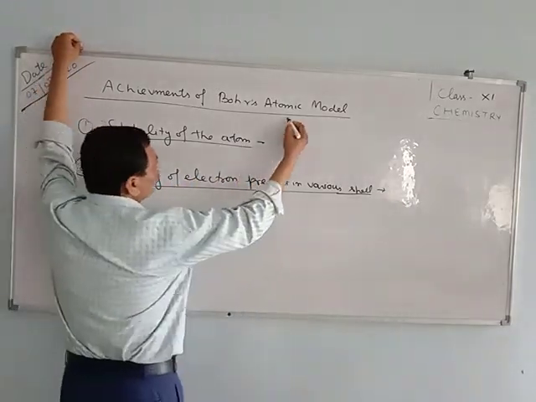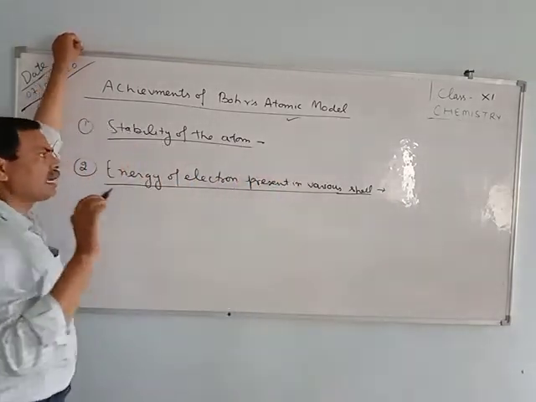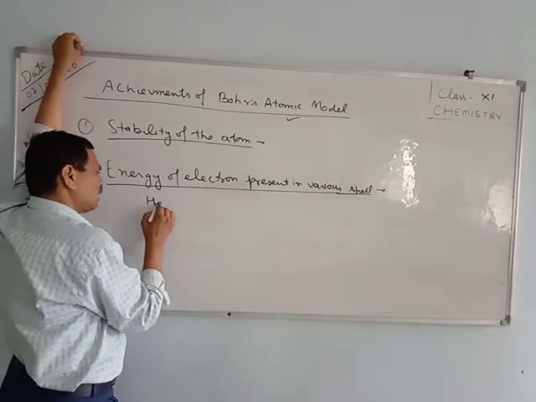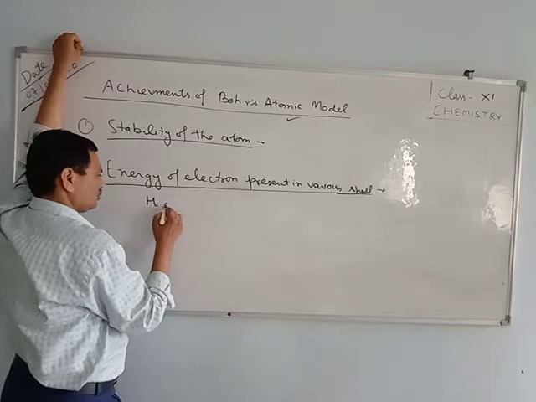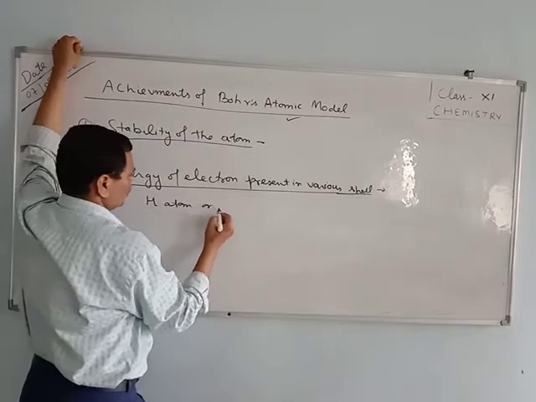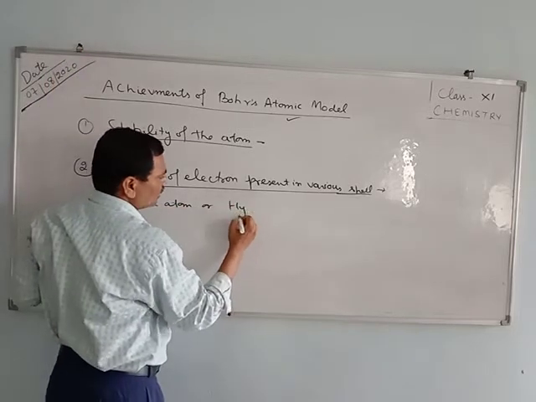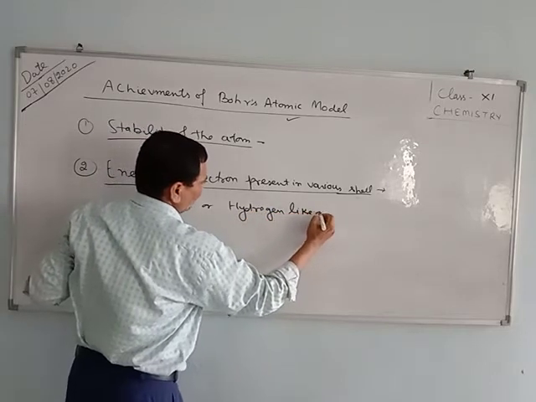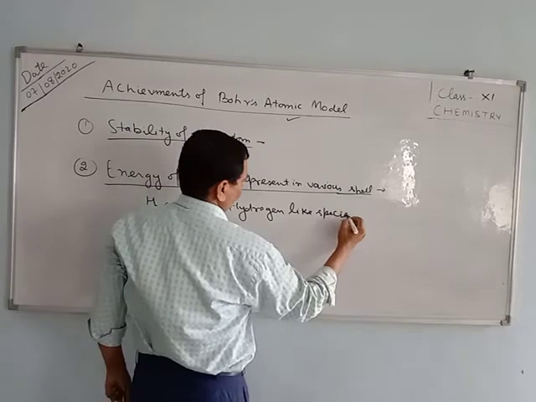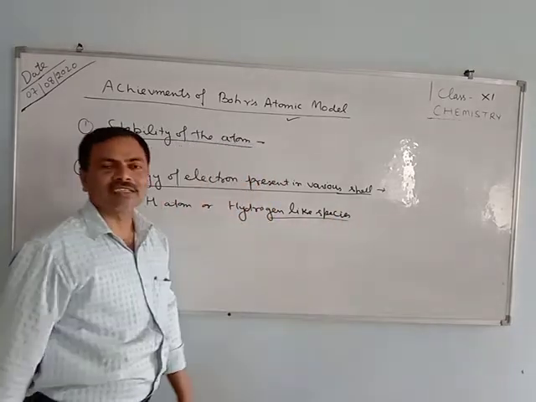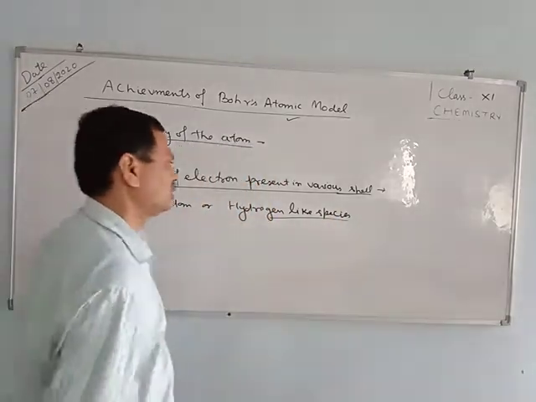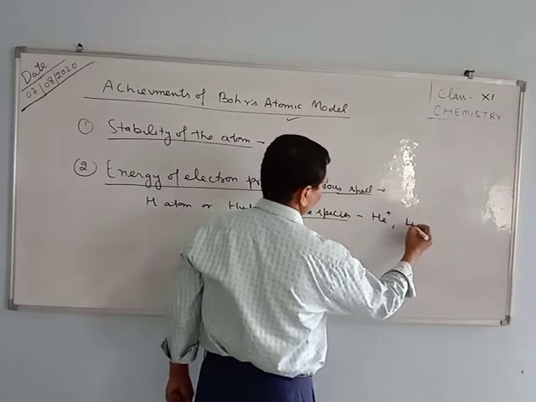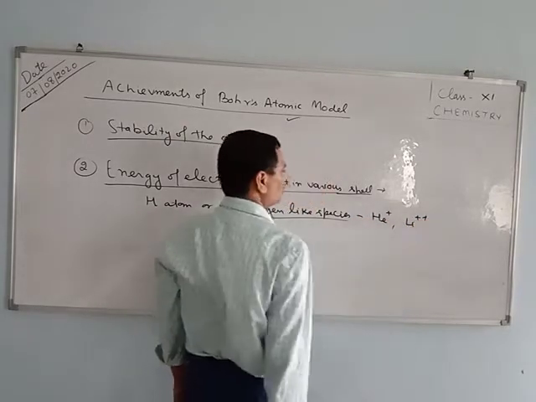With the help of Bohr's atomic model, we can calculate the energy of the electron for the hydrogen atom or hydrogen-like species.